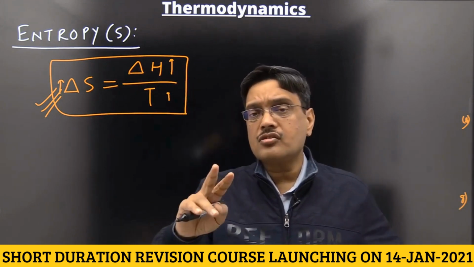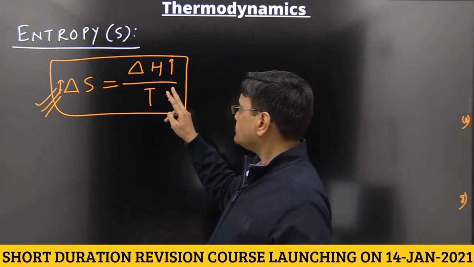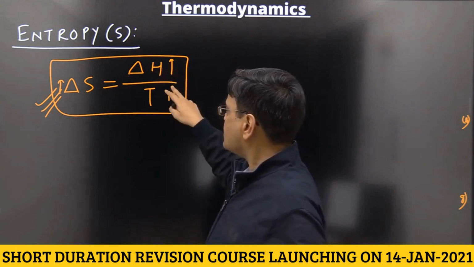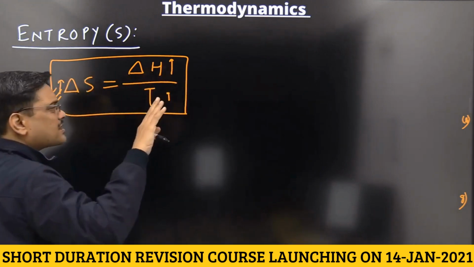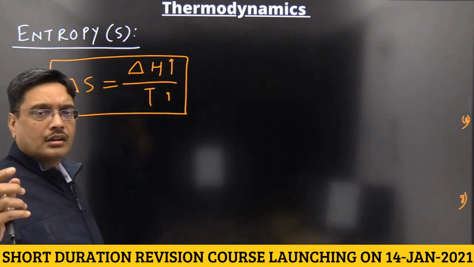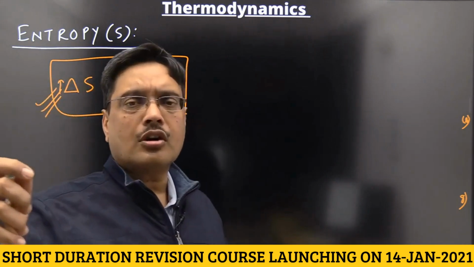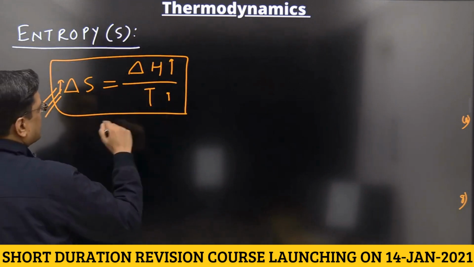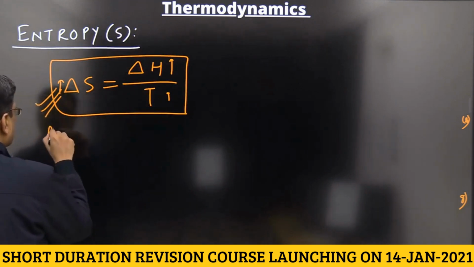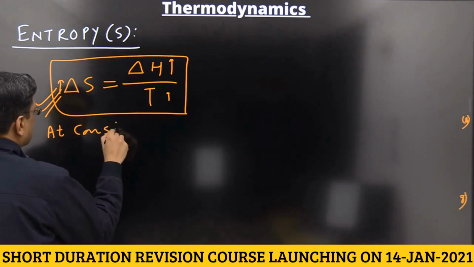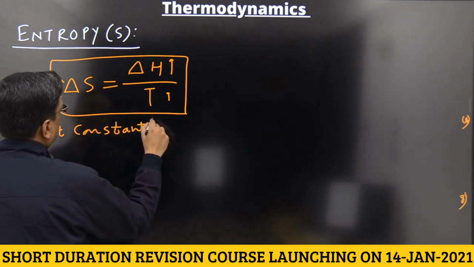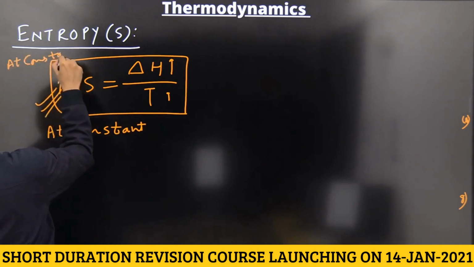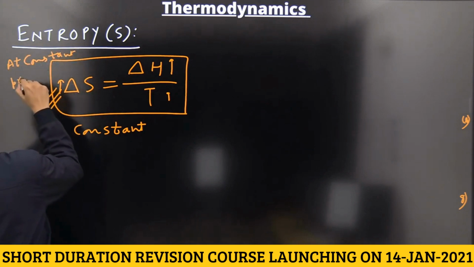But always remember the unit. The unit of delta H must be in joule or calorie. It is generally given in kilojoule or kilocalorie, right? And temperature is kept in Kelvin.